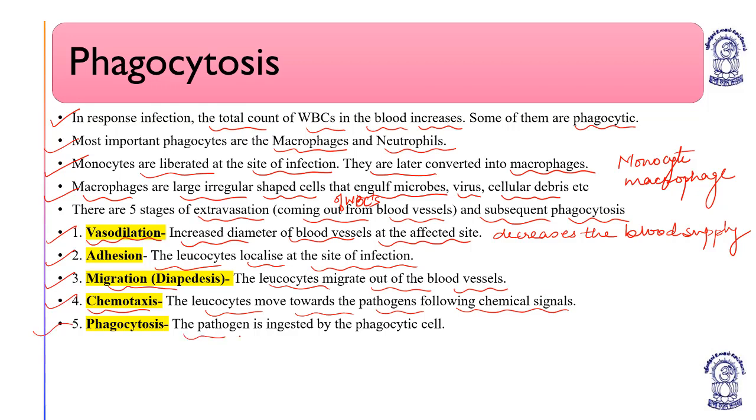Phagocytosis is the last phase. The pathogen is ingested by the phagocytic cell. So first is vasodilation. The body will prevent the flow of blood at that place. Then adhesion means the leukocytes will localize, they will try to adhere, attach to the site of infection. Then they will migrate, they will cross the membrane of blood vessels, and then move towards the pathogenic site through the chemical secretions, and then phagocytosis means the pathogen is ingested by the phagocytic cell.